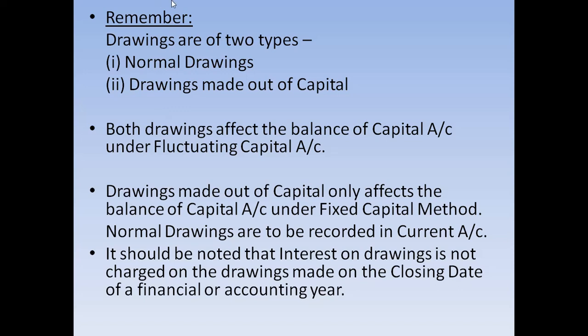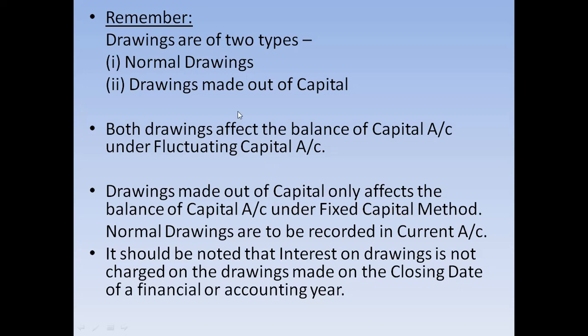But if it is mentioned exclusively that the drawings were made out of capital, then it is drawings out of capital. Why is it important to note this? Because as I mentioned already, in one condition the opening capital and the closing capital of capital account under the fixed capital method may vary, isn't it? So here is this point. Drawings made out of capital only affect the balance of capital account under fixed capital method.